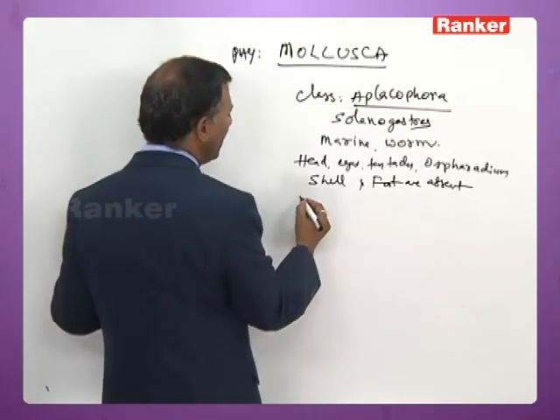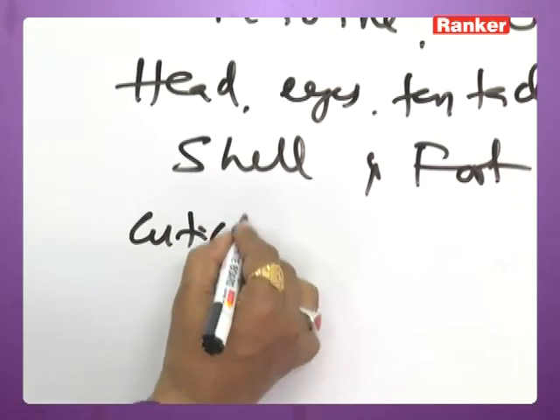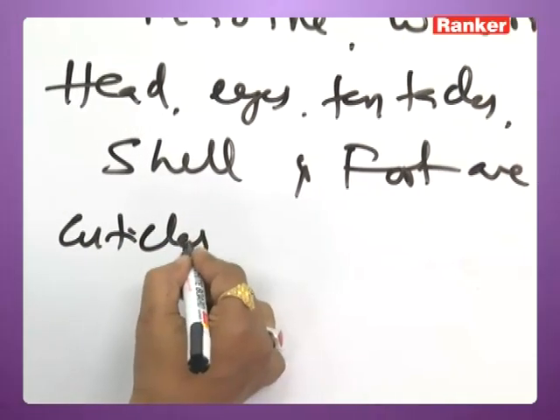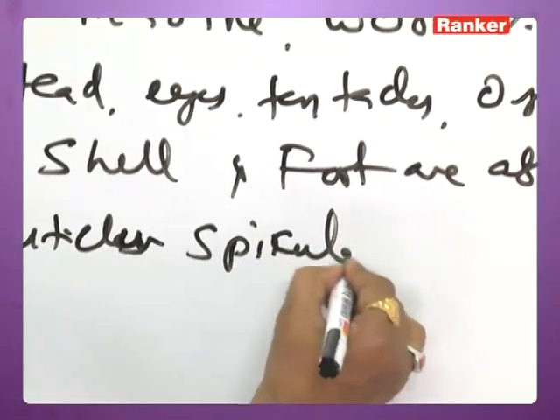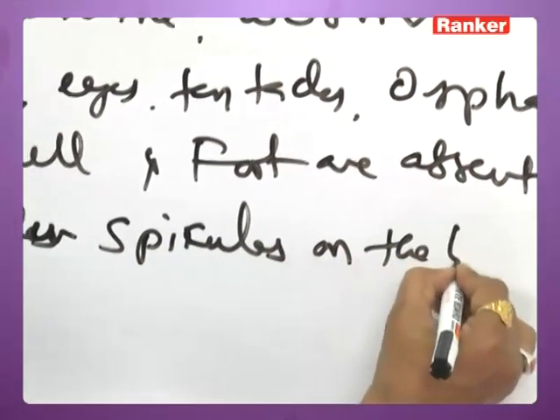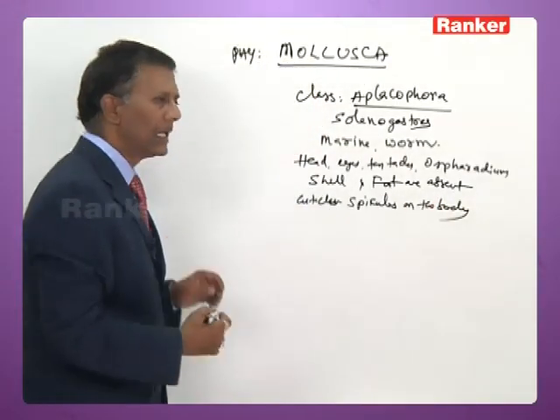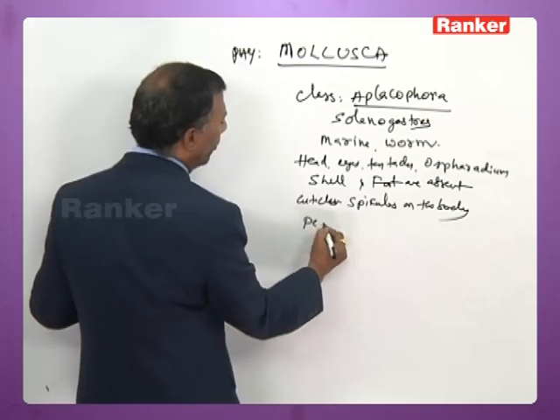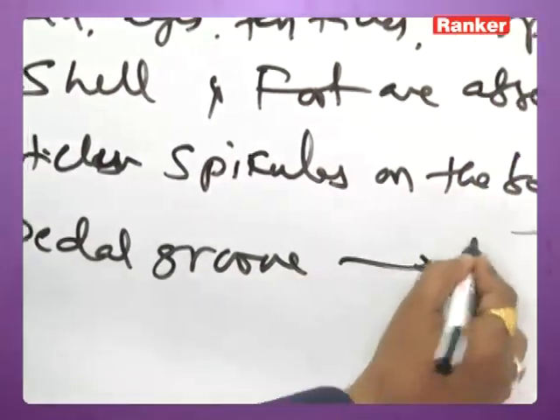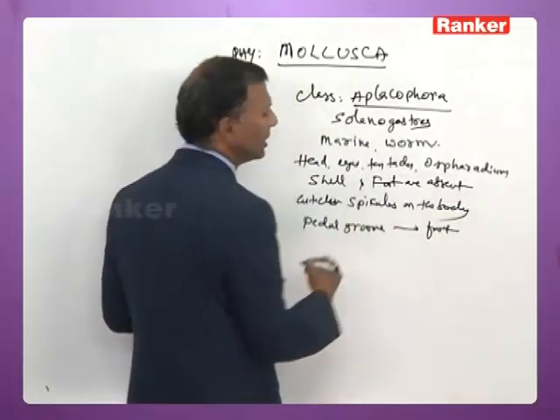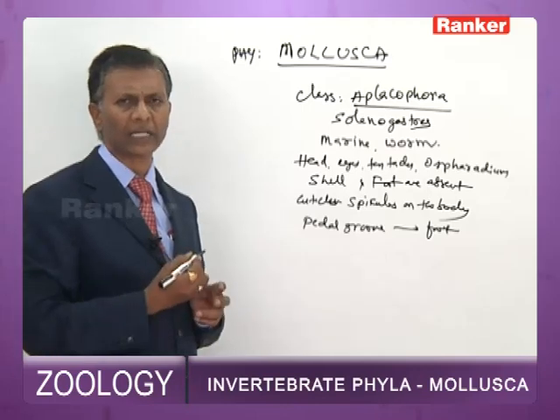On the body, cuticular spicules or spines are present. They represent the reduced shell. Then there is a pedal groove ventrally present, which represents the reduced foot. Respiration takes place by gills or secondary gills.